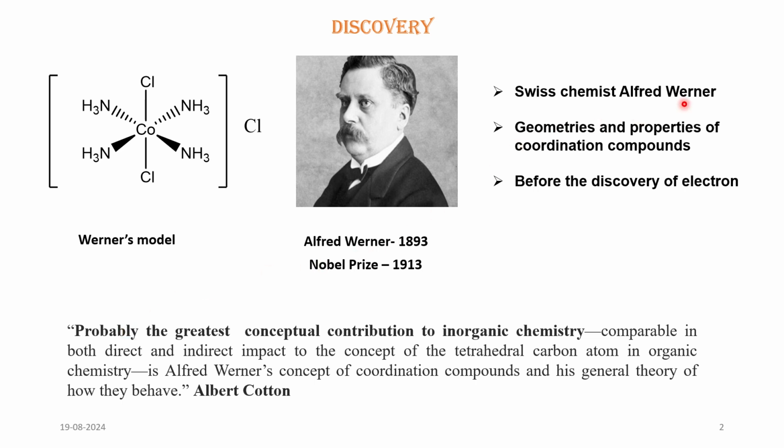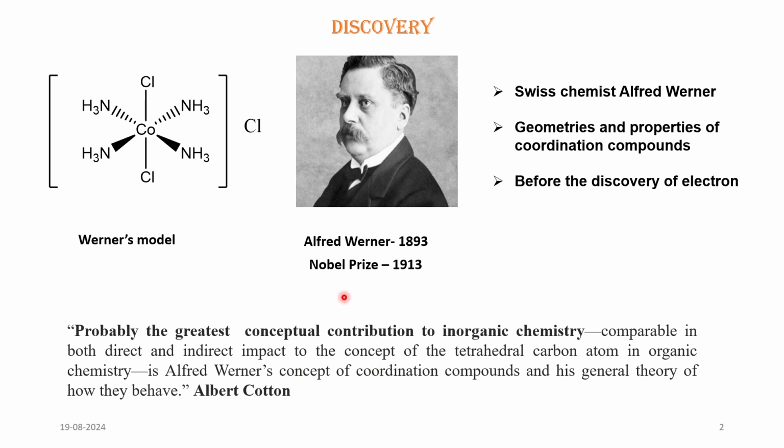Now, Swiss chemist Alfred Werner is known as the father of coordination chemistry. So, you can see his image here. He proposed the theory in the year 1893, even before the discovery of the electron. He received the Nobel Prize in 1913 for his work. According to Albert Cotton, another famous scientist, Werner's theory of coordination chemistry is probably the greatest conceptual contribution to inorganic chemistry.